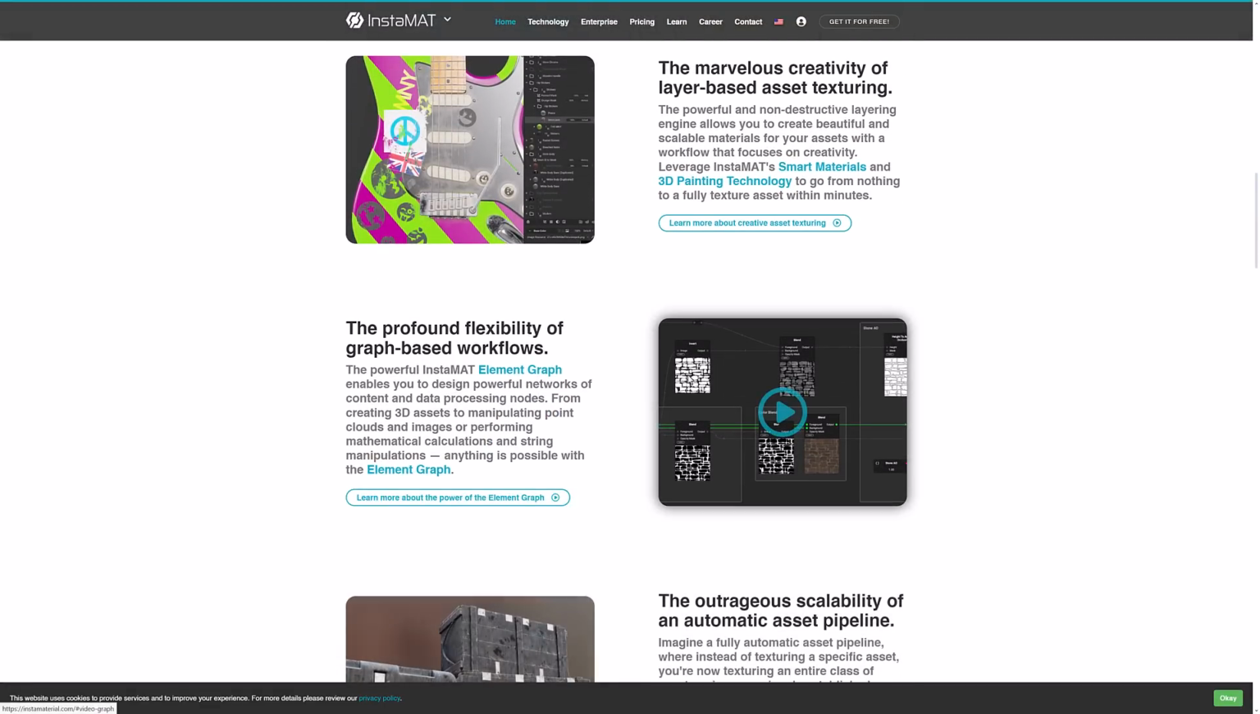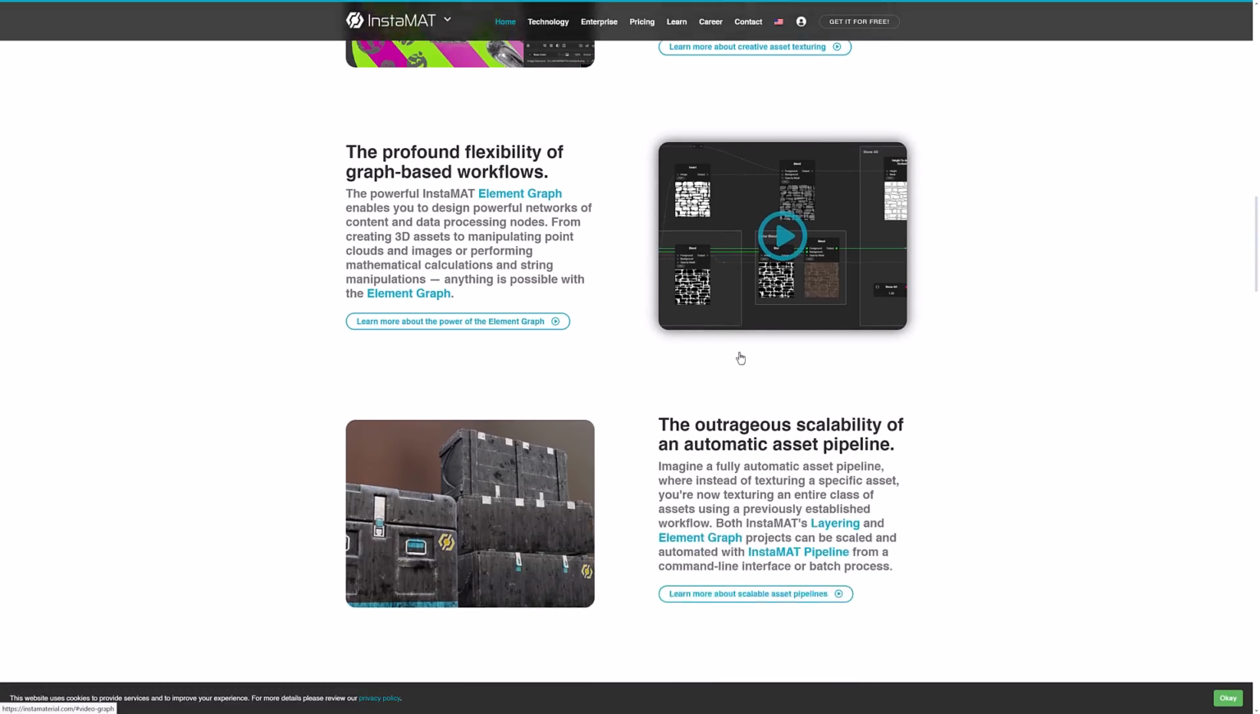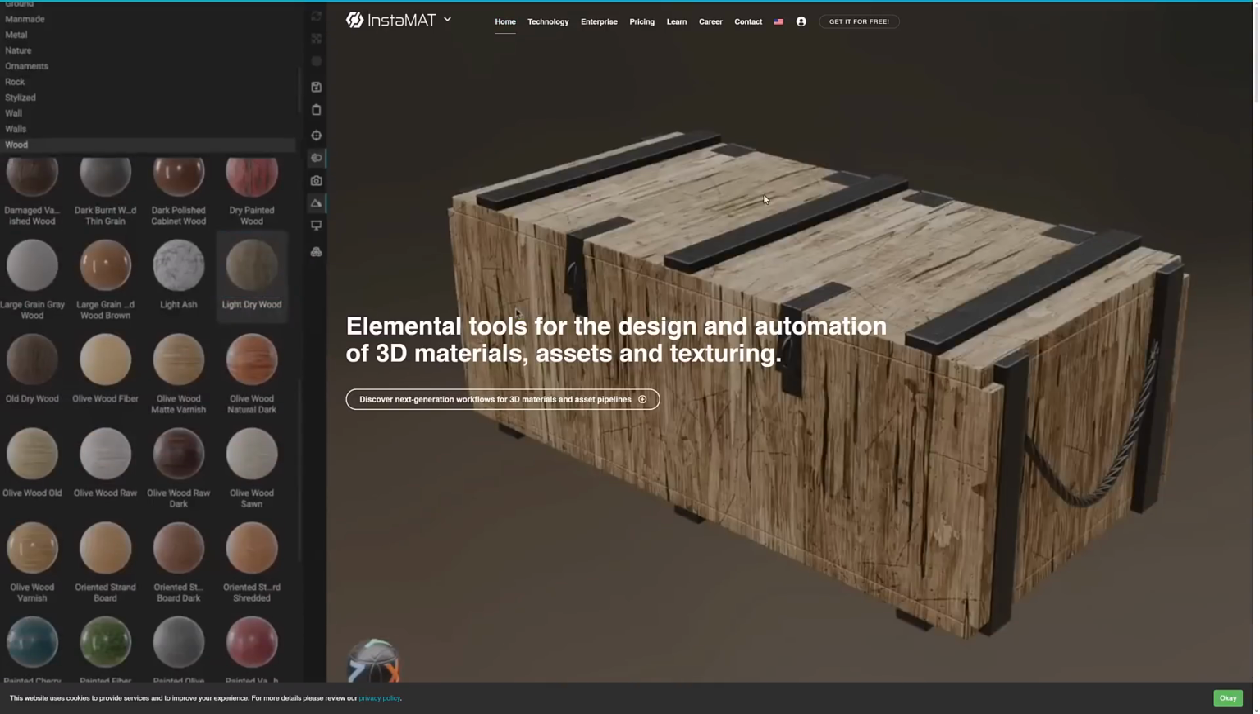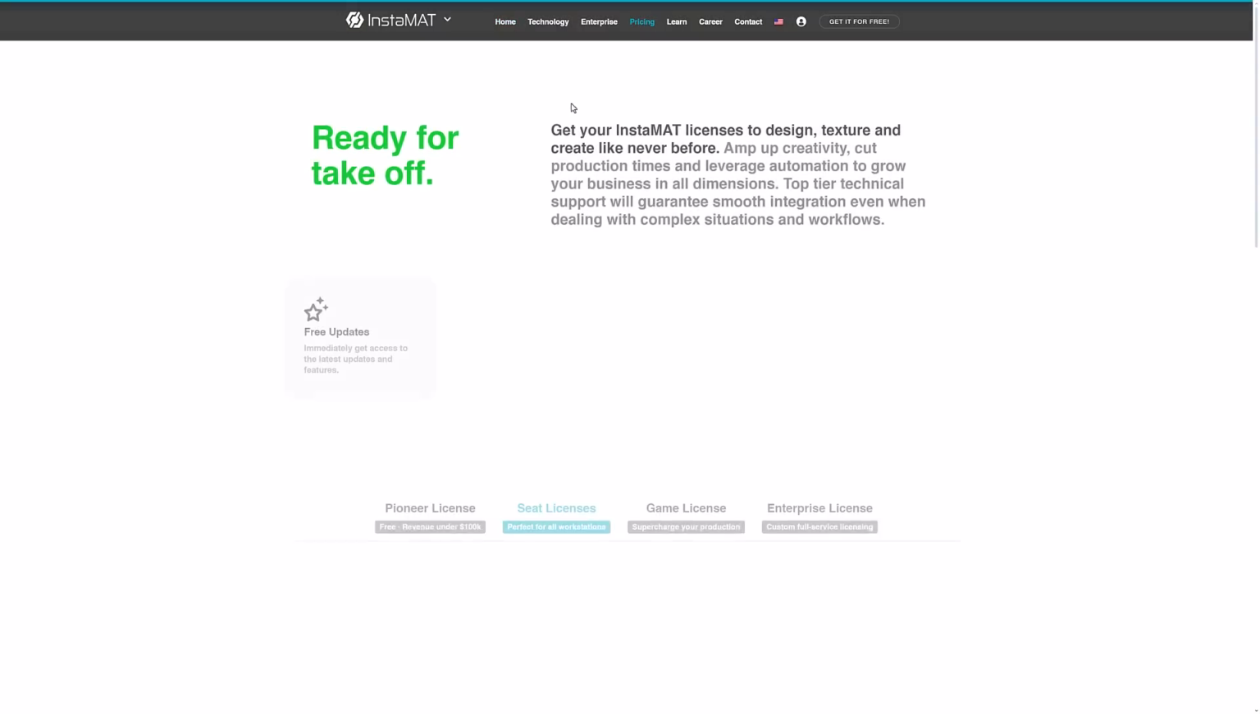So it's a bit of a hybrid between Substance Designer for making the materials, and then I would say like Quixel Mixer for actually placing the materials. So this one is definitely worth checking out. Again, this is commercial software.